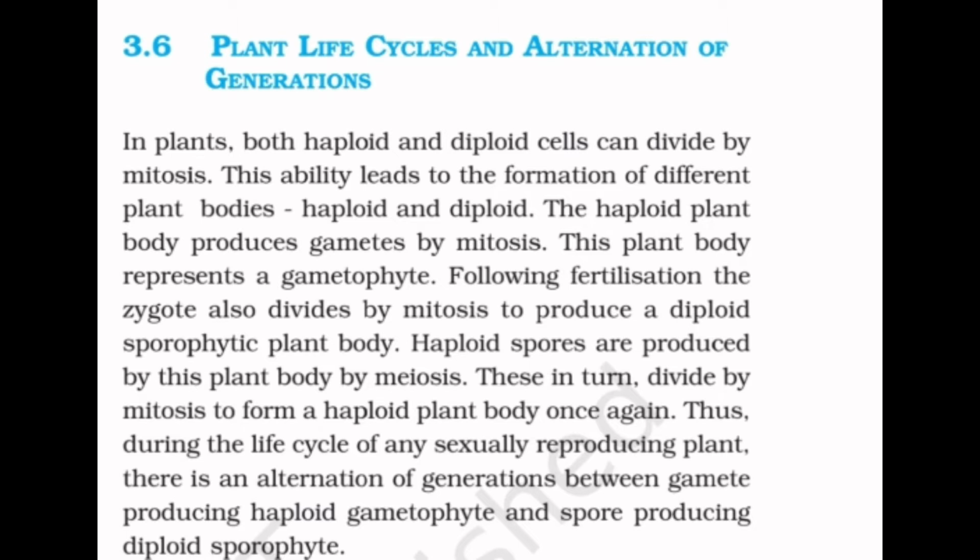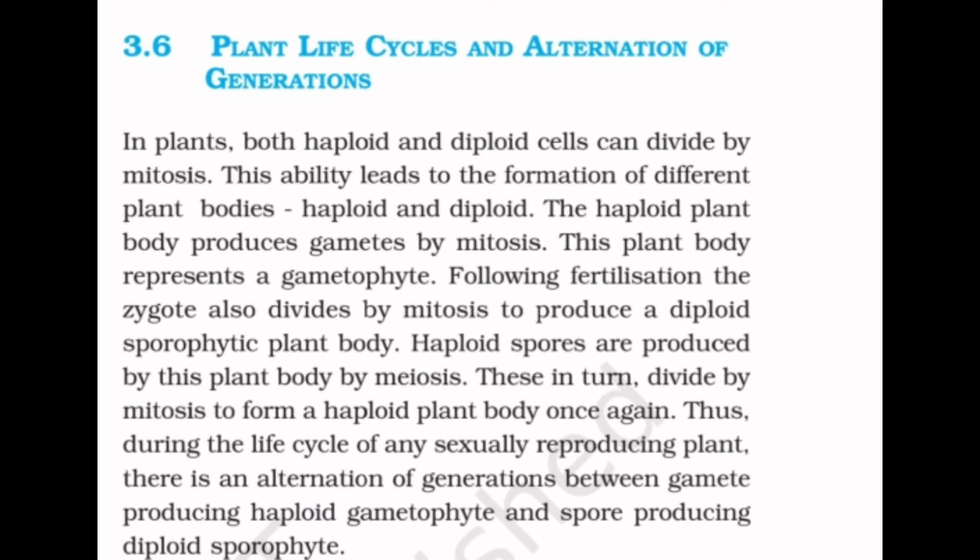Today I'll read Plant Life Cycles and Alternation of Generation along with the summary. So let's get started. Plant life cycles and alternation of generations. In plants, both haploid and diploid cells can divide by mitosis. This ability leads to the formation of different plant bodies, haploid and diploid.